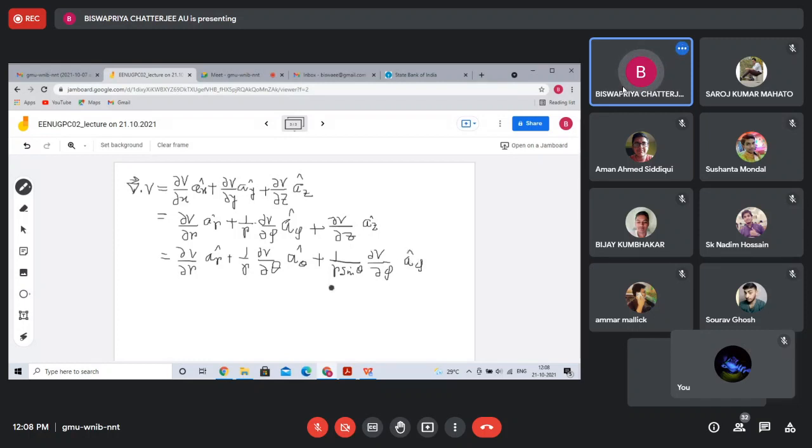As I was telling you, if you look at these three expressions at once, it may become very difficult for you to remember all of them together at the same time. If you have a very sharp memory, then it is okay. But if you don't, it is very difficult to memorize.